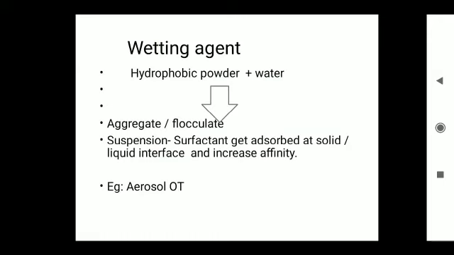Dispersions containing such hydrophobic drugs are difficult to prepare by mixing with water, so they float on the surface. These problems can be overcome by preparing a suspension using surface active agents or wetting agents.